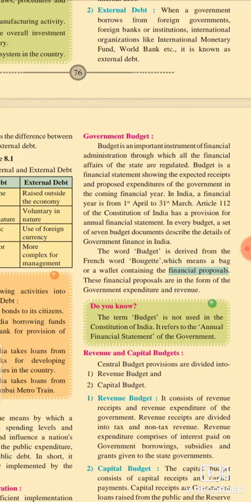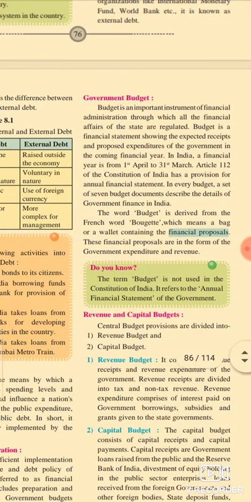In every budget, a set of 7 budget documents describes the details of government finance in India. The word budget is derived from the French word baguette, which means a bag or wallet containing the financial proposals.